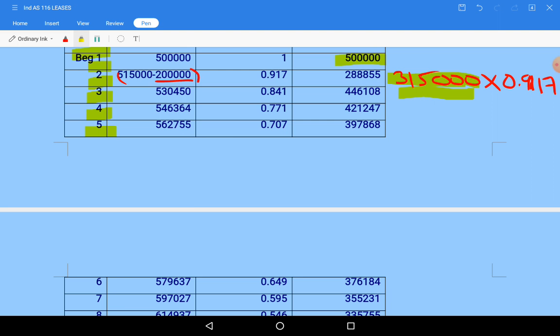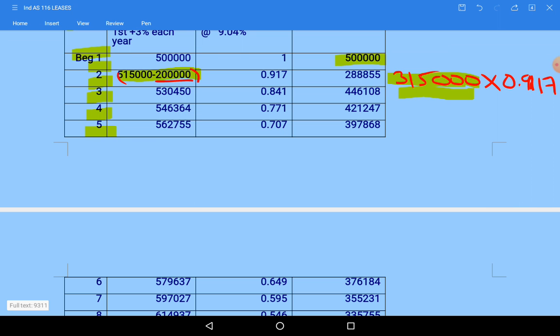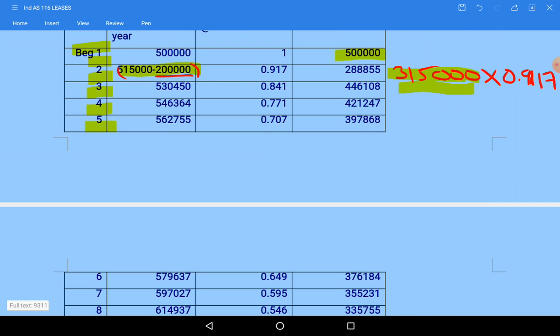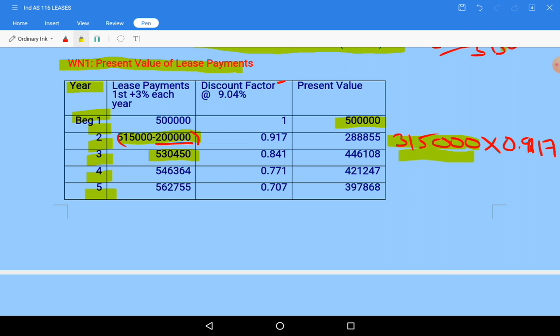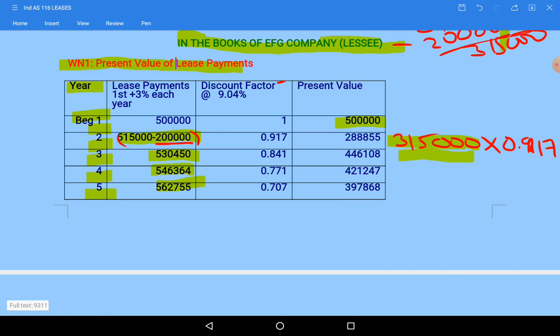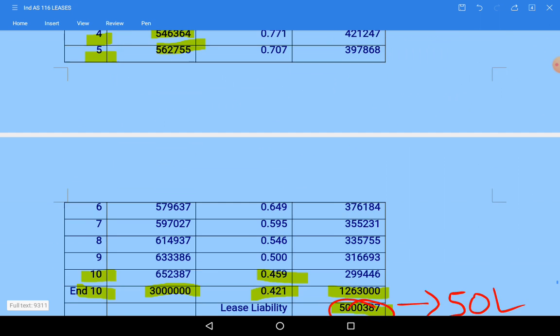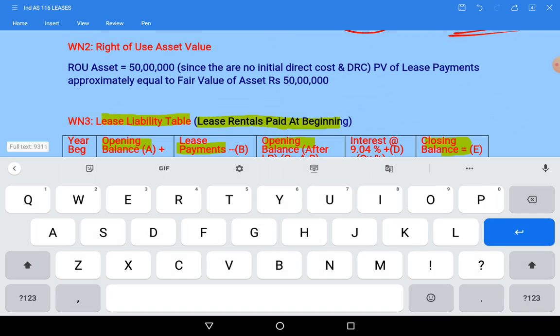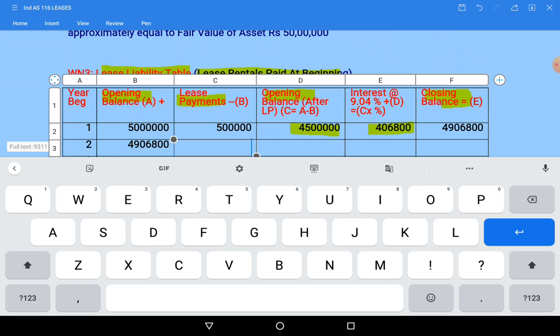Whatever your increased values of 3% are there, write those down. After 5 lakhs, whatever values are there each year, we need to take these values here in the lease payment section.